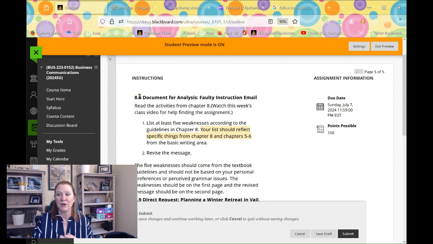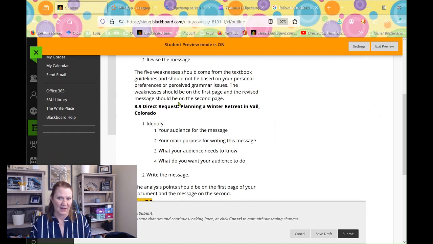The first one, 8.6, is a document for analysis, so it gives you something to start with, and you're going to analyze it according to the guidelines in the chapter, and then you're going to revise it. And then the second document is one that you're starting from scratch, okay? A direct request. You're going to follow these steps here, identify your audience, your purpose, all of that, and then on the next page, you're going to write the message.